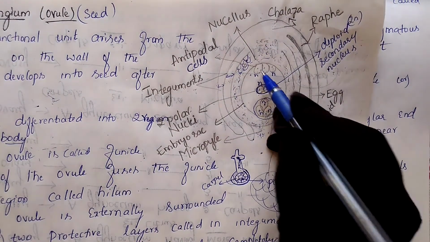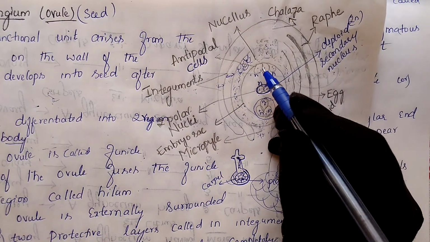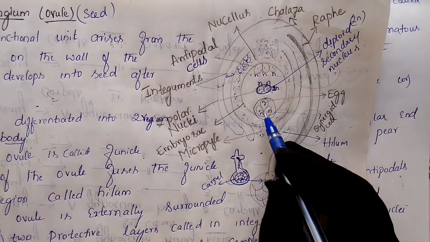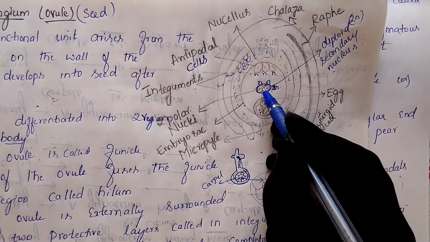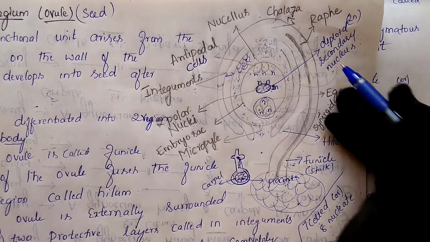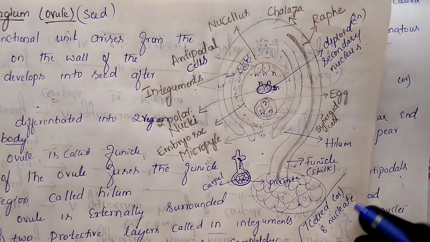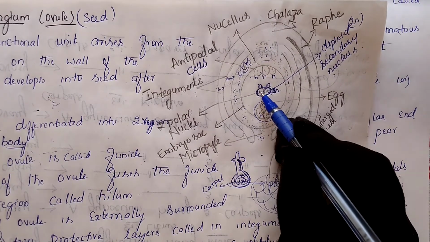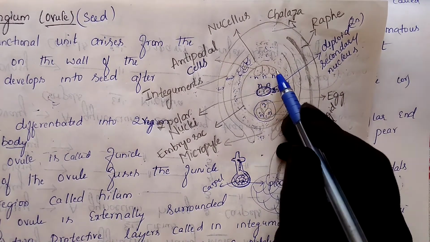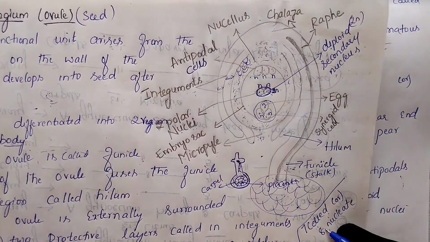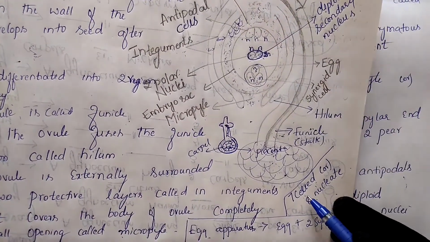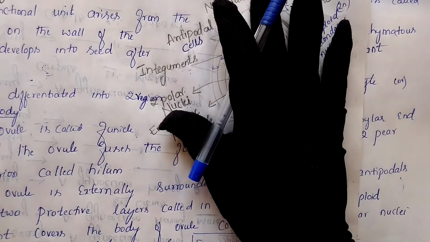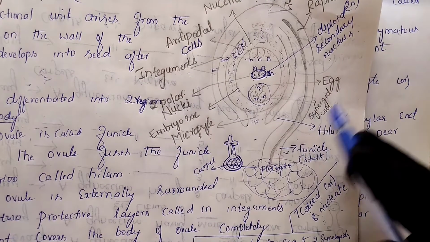Seven cells means like this, 1, 2, 3. Another time I am repeating, 1, 2, 3. Here 1, 2, 3, 6 over, and this one is 7. When it forms a diploid condition, 7 cells will be present. Or if you are counting the nuclei, 1, 2, 3, and here the two polar nuclei will be present, 1, 2, 3, 4, 5, 6, 7, 8. That's why we can call the embryo sac 7-celled or 8 nucleated. So this is the complete structure of the anatropous ovule.